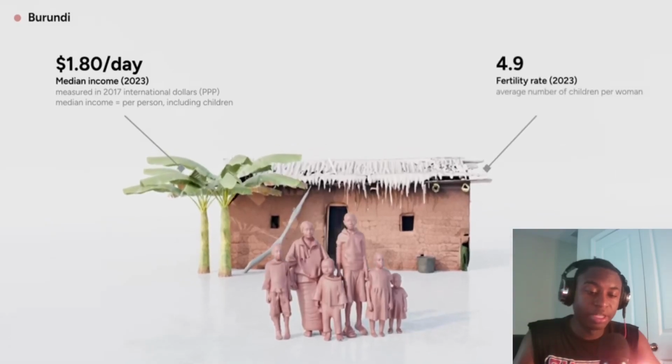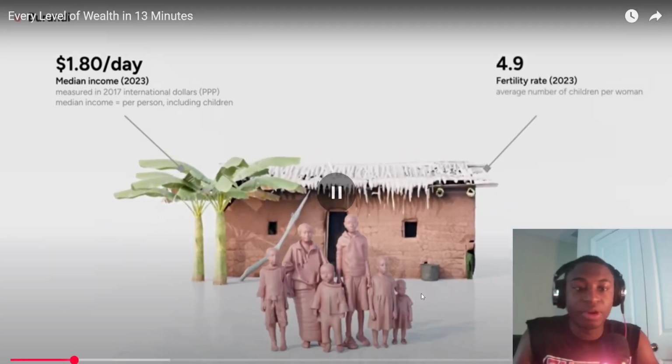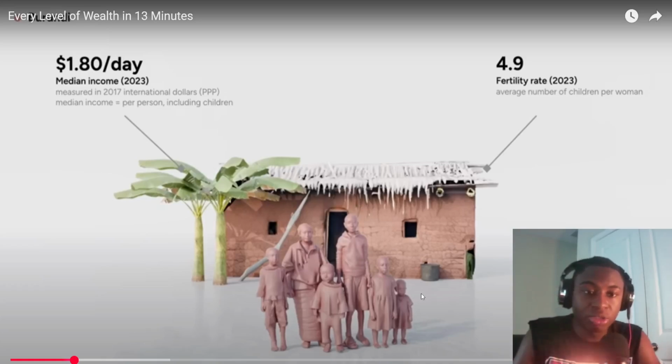Each woman has an average of around 5 children. Yo, bro, with 5 children, I'd be rich over there. I'd have girls literally feeding me grapes. Yo, I need to slide over to Burundi.